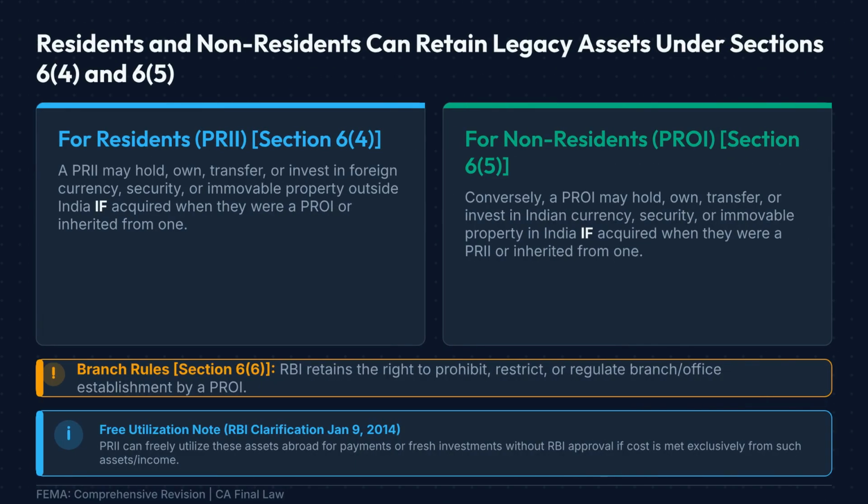Sections 6.4 and 6.5 allow both residents and non-residents to retain certain assets acquired before their residential status changed. A resident Indian may continue to hold foreign currency, foreign securities, or immovable property abroad if such assets were acquired when the person was a non-resident or inherited from one. Similarly, a non-resident may continue holding Indian currency, securities, or immovable property acquired while they were residents or inherited from residents. The RBI has further clarified that eligible foreign assets and income generated from them may be freely utilized for overseas payments or investments without requiring fresh RBI approval, provided FEMA provisions are followed.